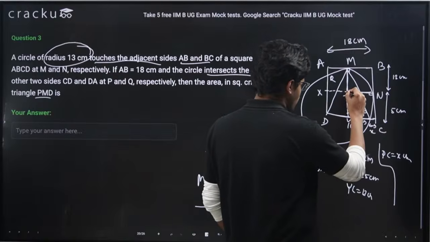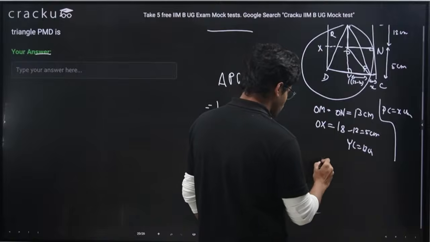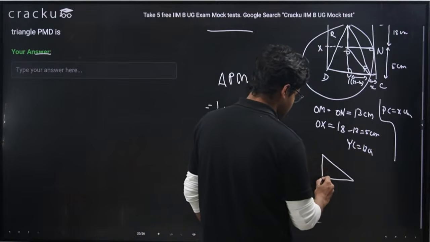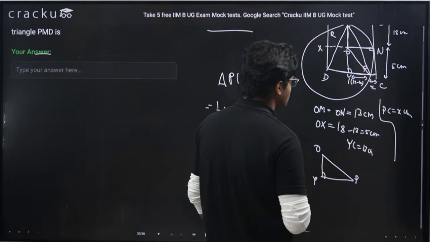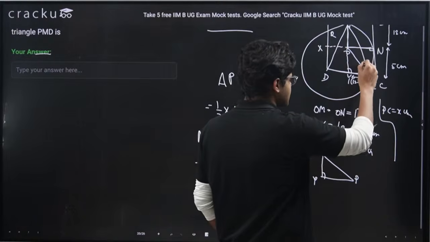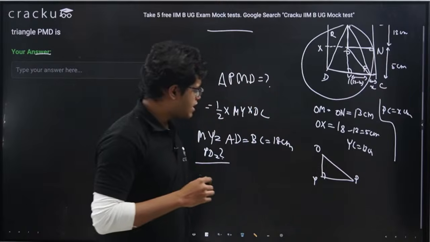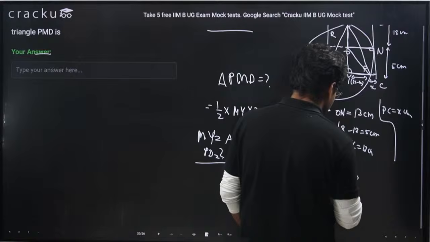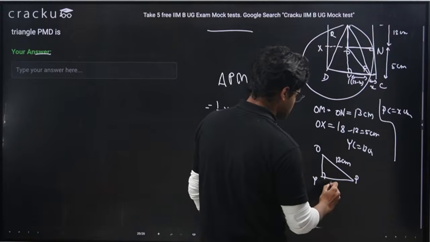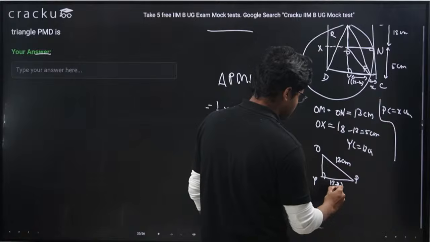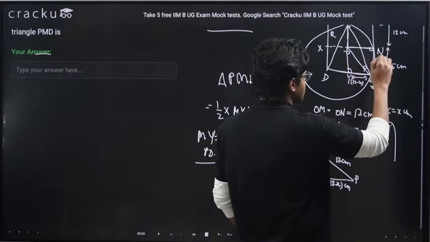Now, if I join O and P, let me observe triangle OYP. OP is a radius of the circle, right? Length is 13 centimeter. YP value is 13 minus X centimeter. OY, what is the value?